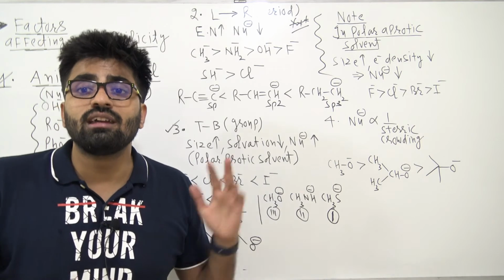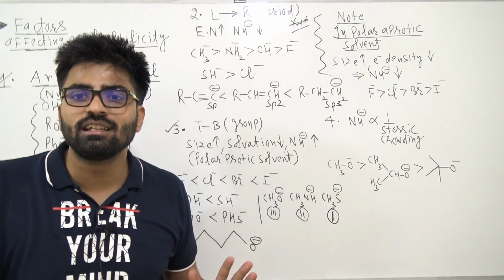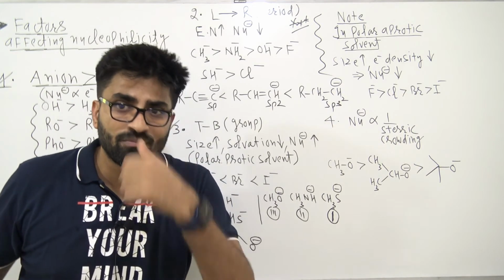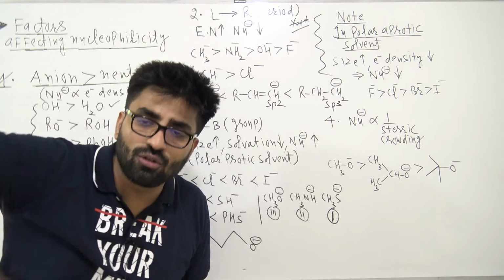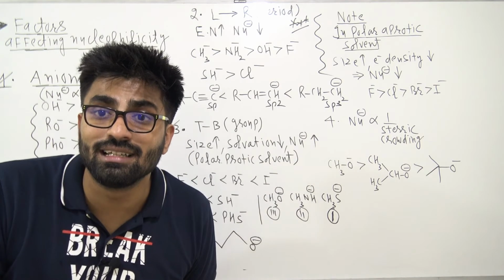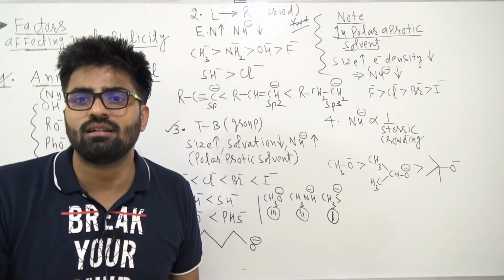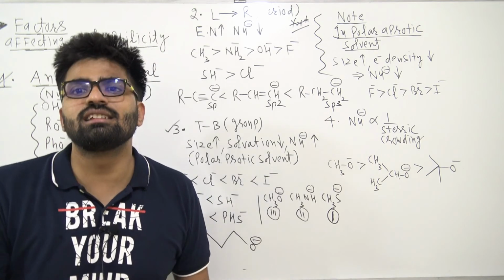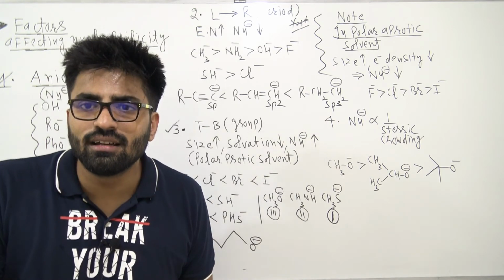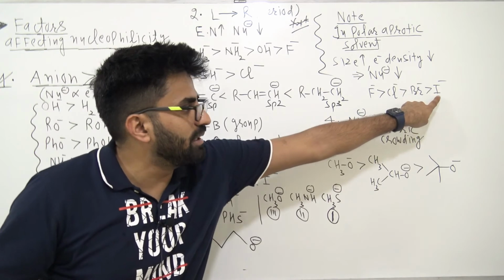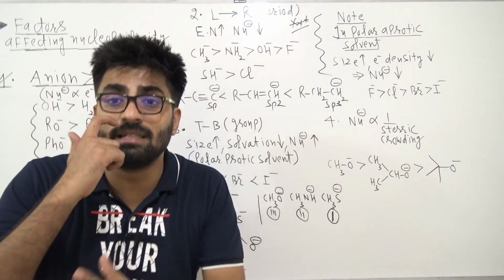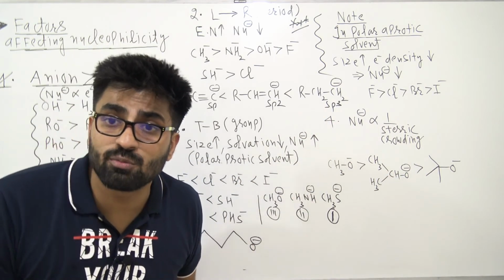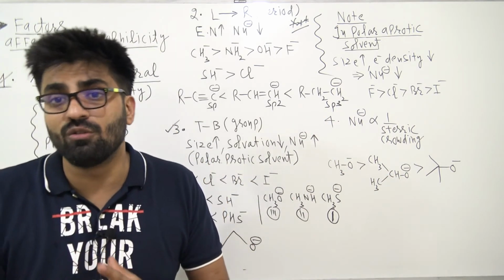So now here we simply decide with electron density. F minus, Cl minus, Br minus, I minus. Who has maximum size? I minus. So if you go down the group, what is happening to the electron density? Size is increasing, so electron density is decreasing. So this one has the least electron density, so it will be the least nucleophilic. And F minus has maximum electron density because of small size, so this will be the best nucleophile, in